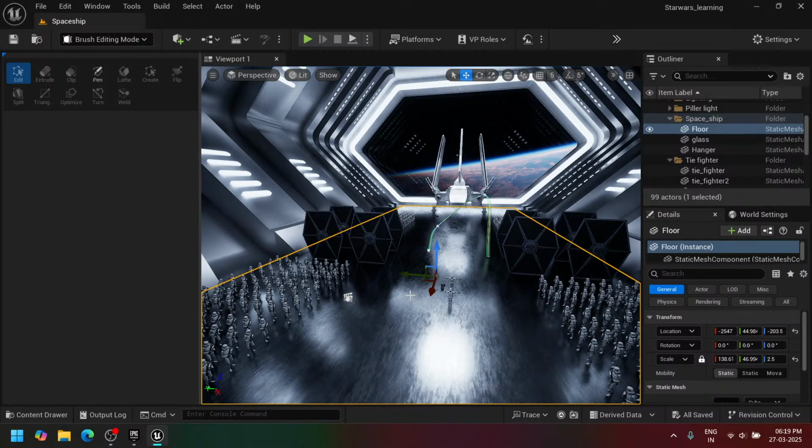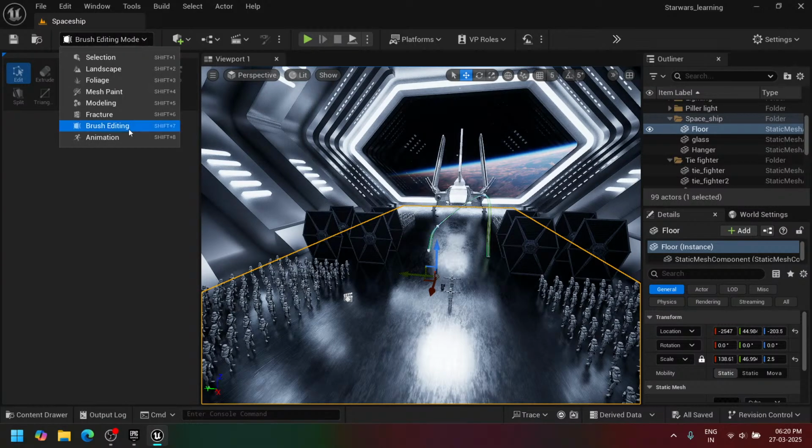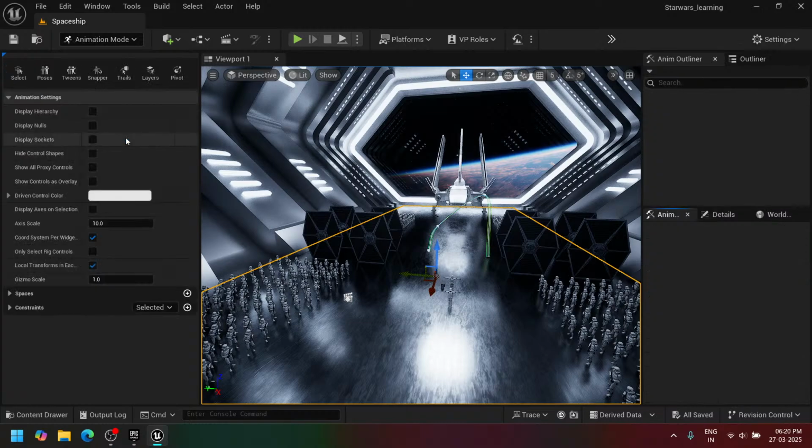So this is called brush editing mode. And then last, animations. I have not even used this before, but this section is used for animations. I am aware of that much only.